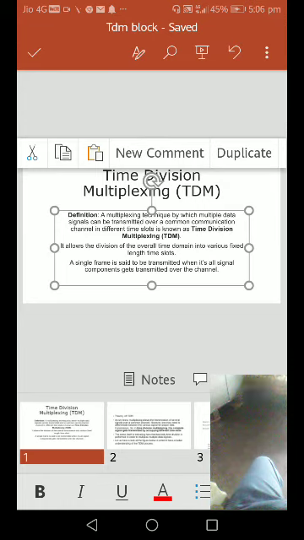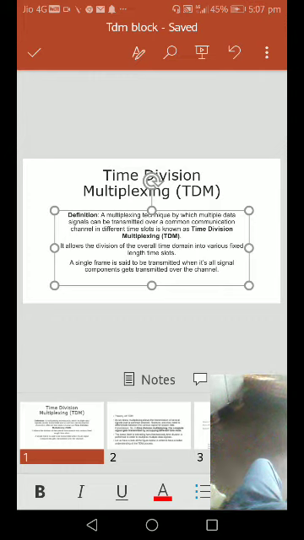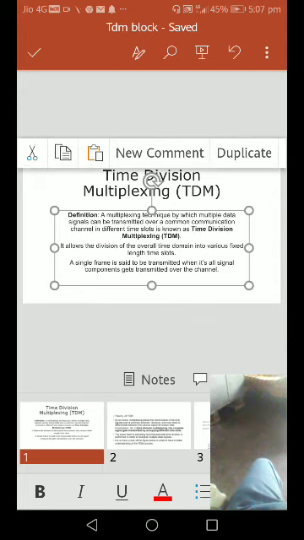Then we go to the frames. Each signal is transmitted through a frame. A single frame is said to be transmitted when all its signal components get transmitted over the channel. That means first frame, second frame, third frame.